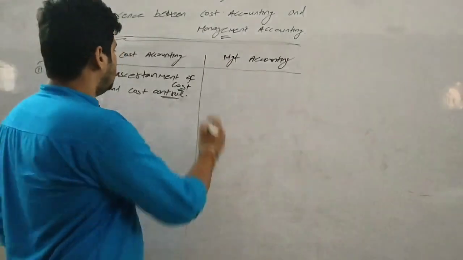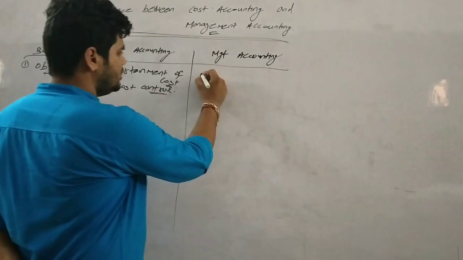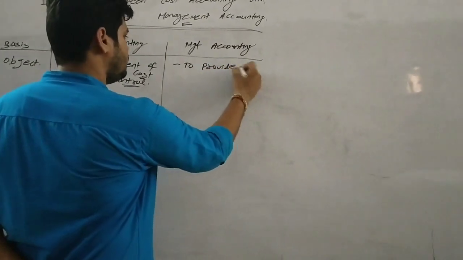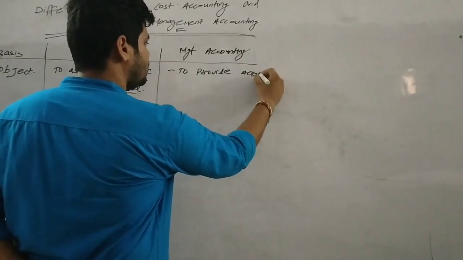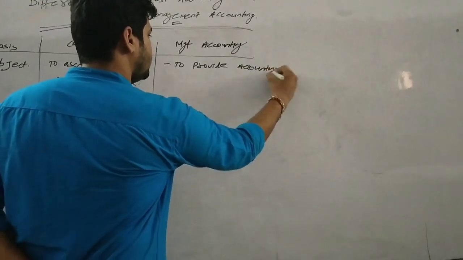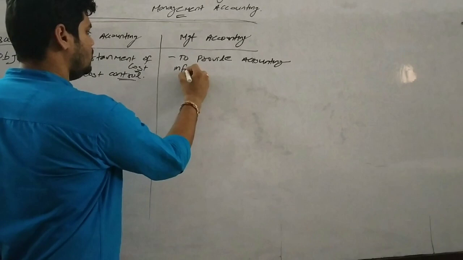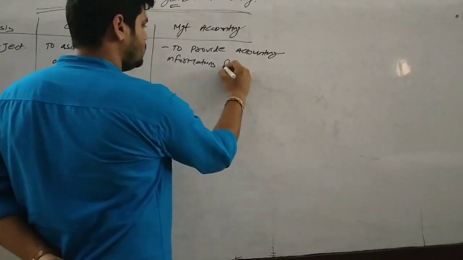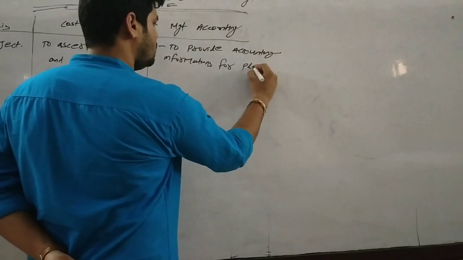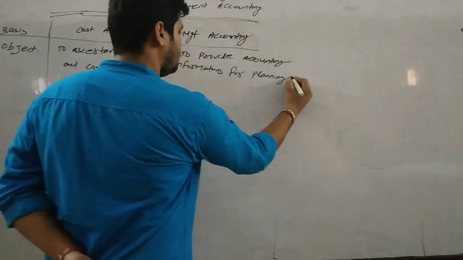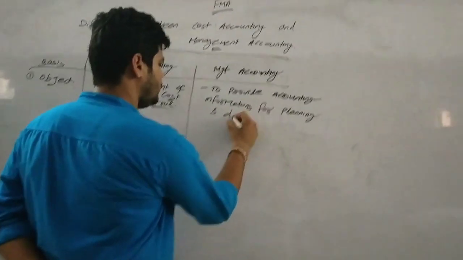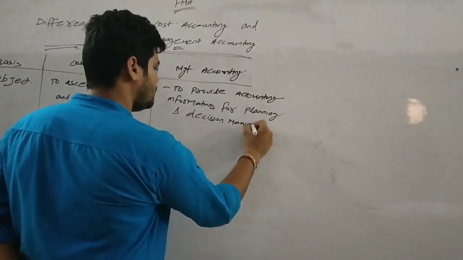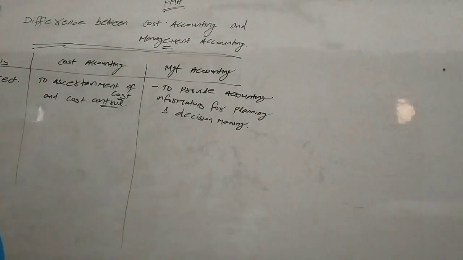The objective of management accounting is to provide accounting information for planning and decision making.